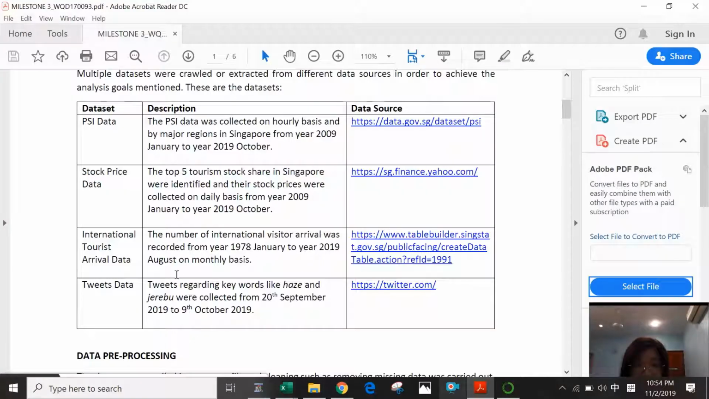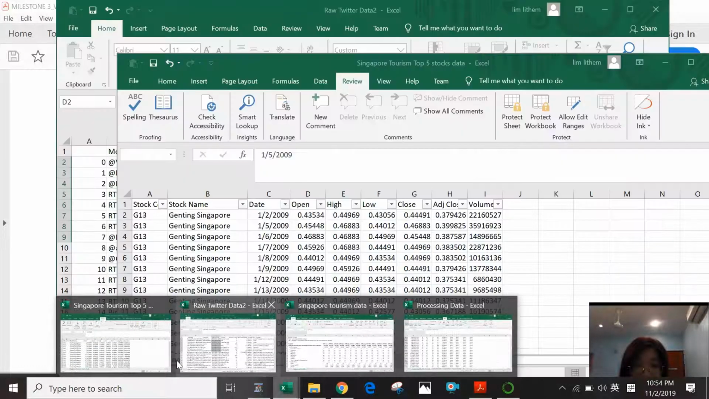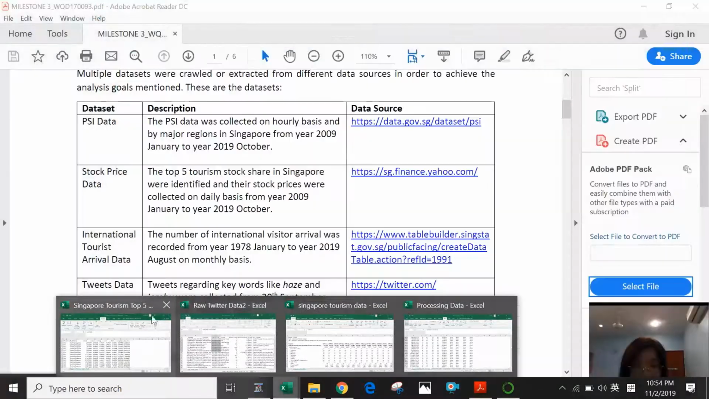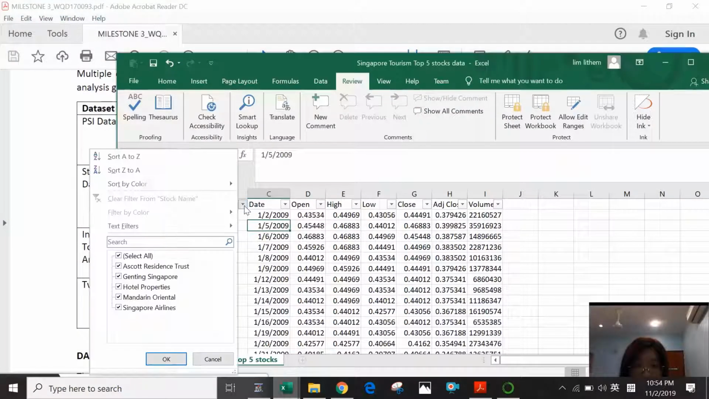The second data set is the stock price data, which I collected from the Singapore Yahoo Finance website. The top 5 tourism stock market shares were identified, which is this top 5 market share. And their data was collected from 2009 until 2019 on a daily basis.